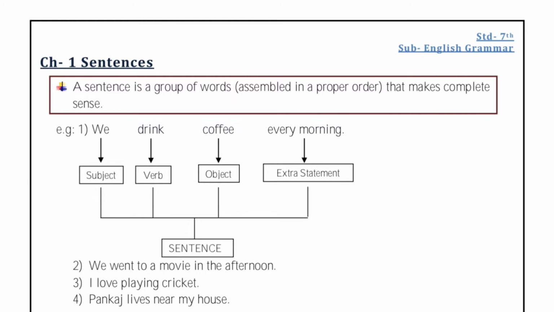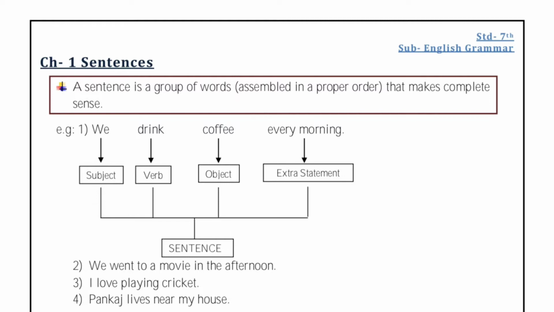Now look here at the example. We drink coffee every morning. Now I have described it here. Here we is the subject, drink is the verb, coffee is the object, and every morning is an extra statement. Now you see a sentence contains different types of words. One is a subject, one is a verb, one is an object, and another is an extra statement.